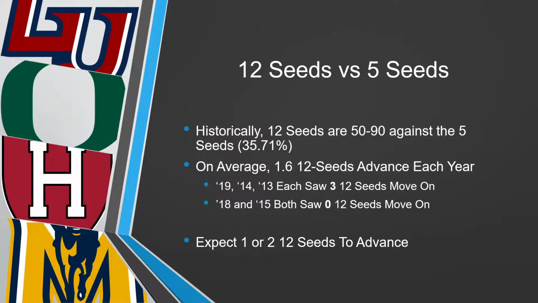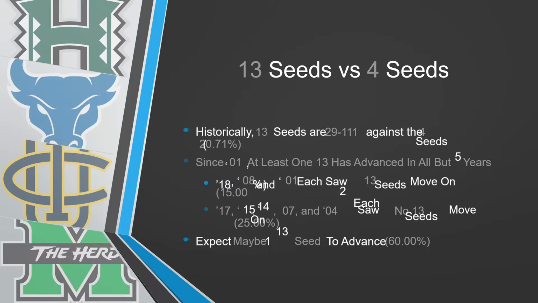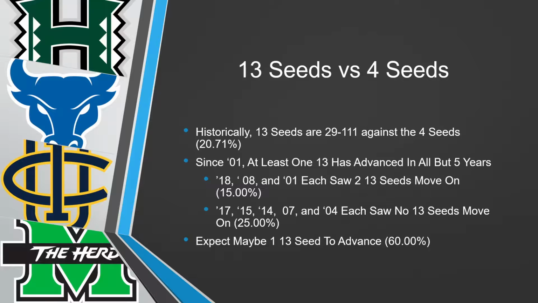So again, pick 1 or 2 of those as well in your bracket. 13 seeds versus the 4 seeds. Historically, they are 29 and 111 against the 4 seeds, good for a winning percentage of about 20.71%, so below that 25% threshold to say guaranteed to take one.